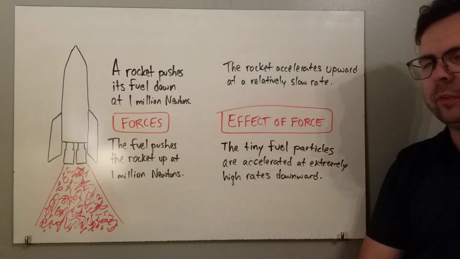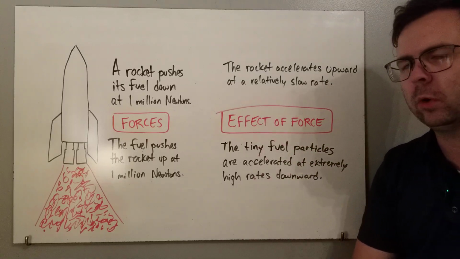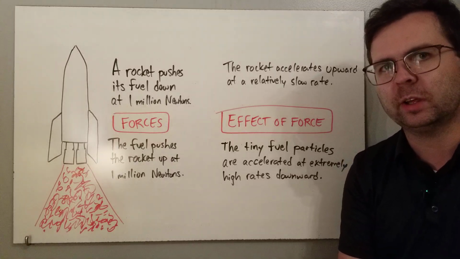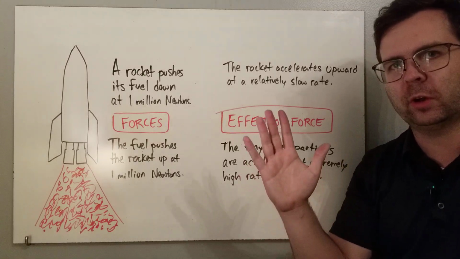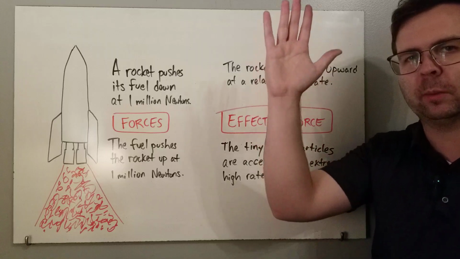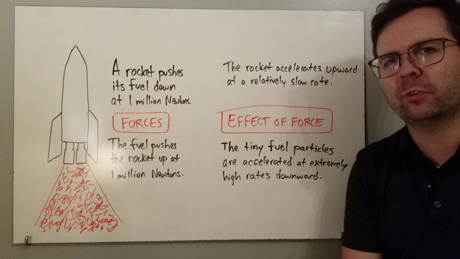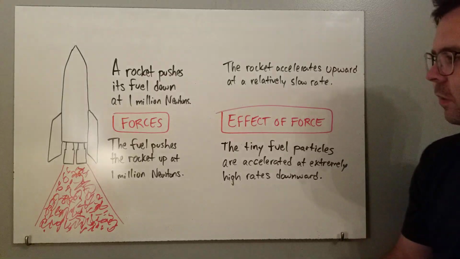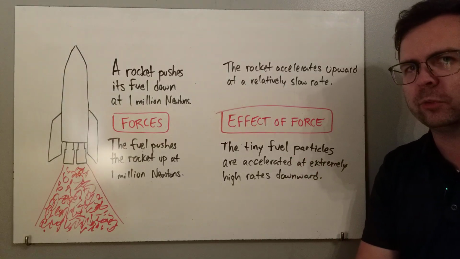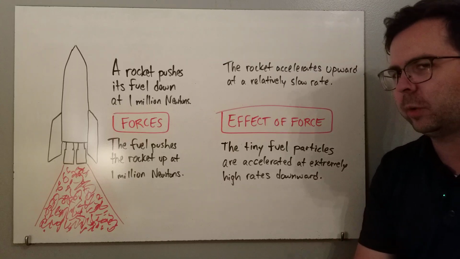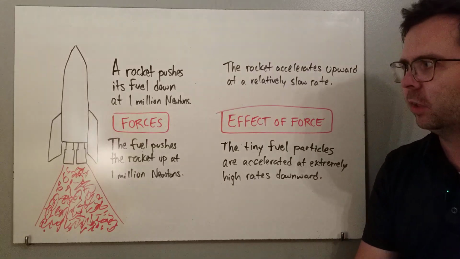The rocket accelerates upward at a relatively slow rate. If you've ever seen a video of a rocket launching, it starts off very slow and gradual and it begins accelerating upwards. It does get up to high speed eventually, but it takes a while, so it has a slow acceleration. On the other hand, the tiny little fuel particles that are being blasted out of the rocket's engines are accelerated at extremely high rates downward.